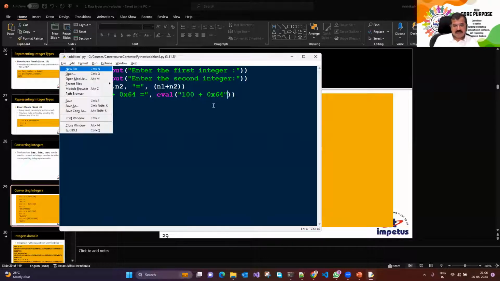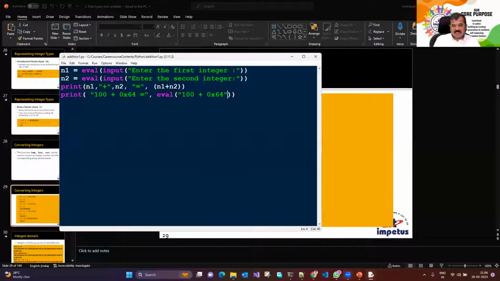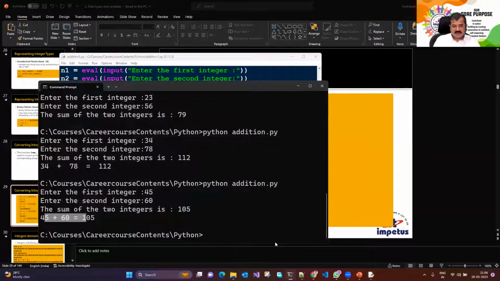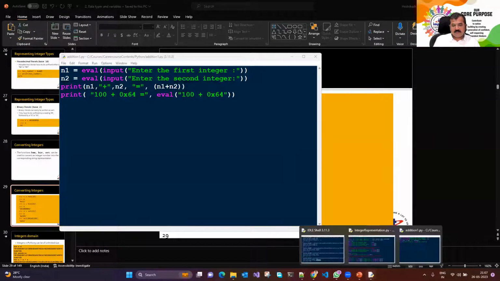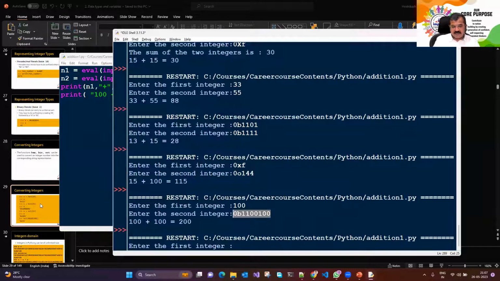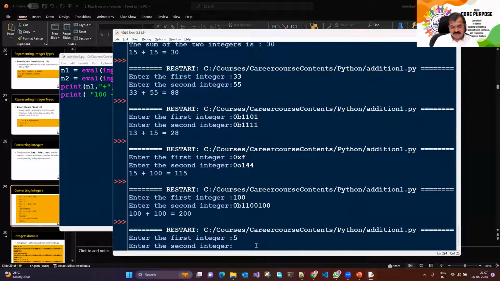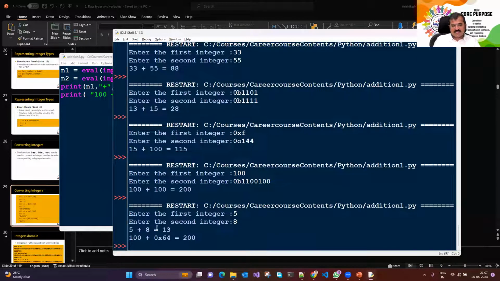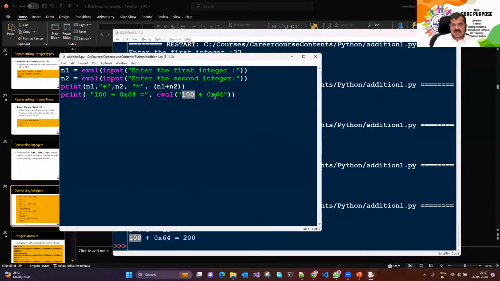It is still very, very good. So that actually gives us more interesting things. What could happen? Let me just show you. Possibilities unlimited. Here, I say 5. First integer I have been asked to enter. I say it is 5. Next is 8. So 5 plus 8 is 13. That's okay. 100 plus 0x64 is 200. What is this? This was in hex, this was in decimal. That's okay, right? I wanted to evaluate this expression, so I said eval.